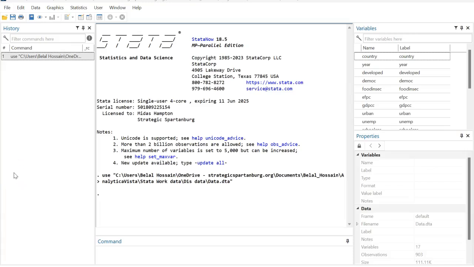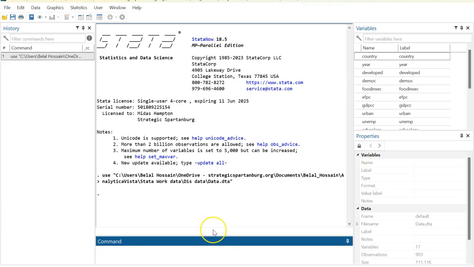In this tutorial, I'm going to demonstrate how to add notes to your variable in Stata. In some situations, you may need to remind yourself about how you made the decisions and what you did in your previous analysis, and adding some notes to your variable may be very helpful for this purpose. So I have a variable called demo.